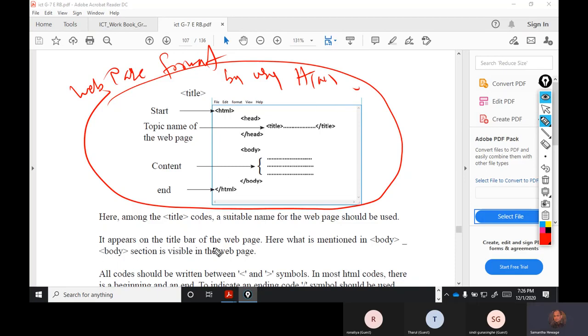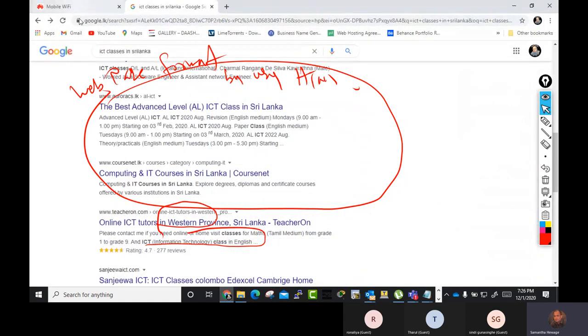It appears on the title bar of the main page. See, title. What do you mean? If you add something into the title, it appears in the title bar. What do you mean by the title bar? When you browse a web page, this is my title bar.